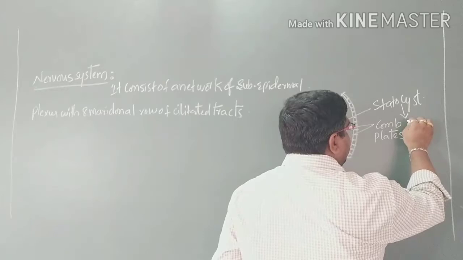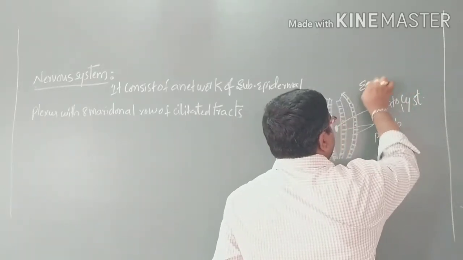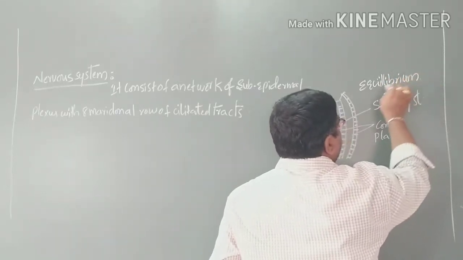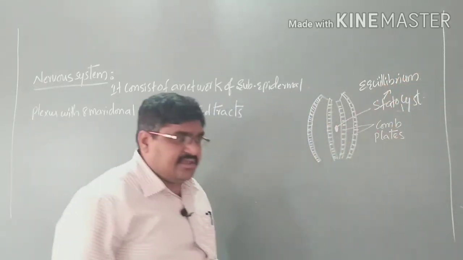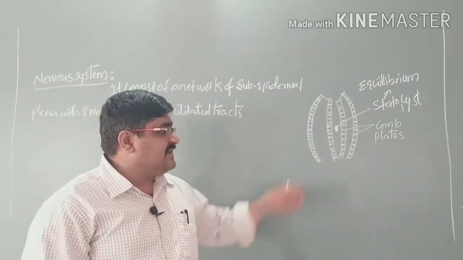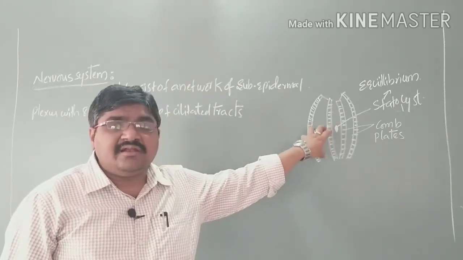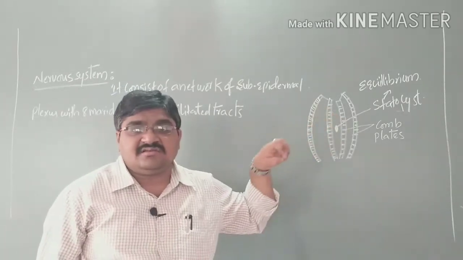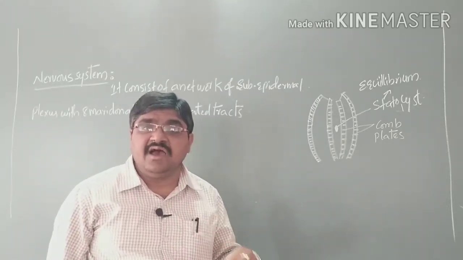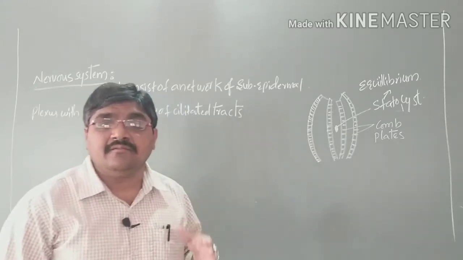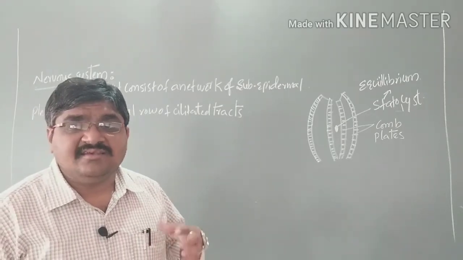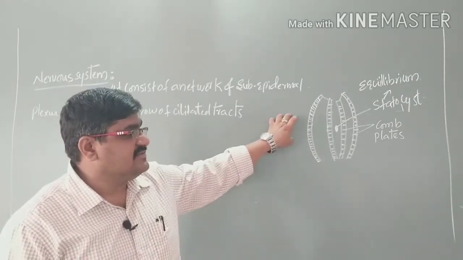Equilibrium means it helps in balancing the body of the organism. That balance is maintained by the center part of the 8 meridional rows, called the statocyst. The main function of the statocyst is equilibrium, that is, balancing the body.